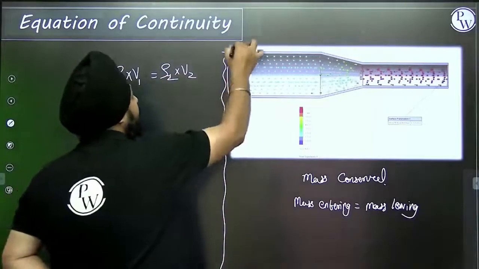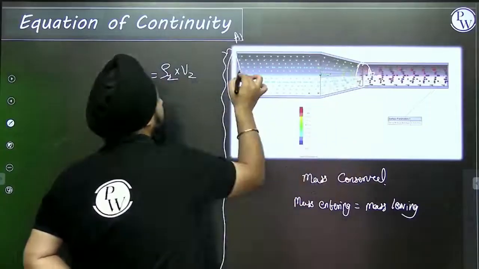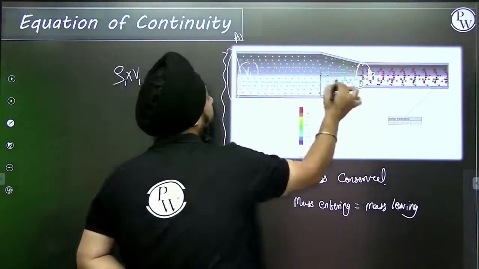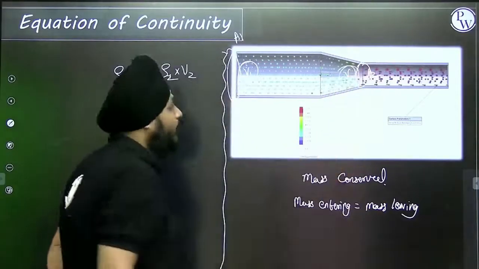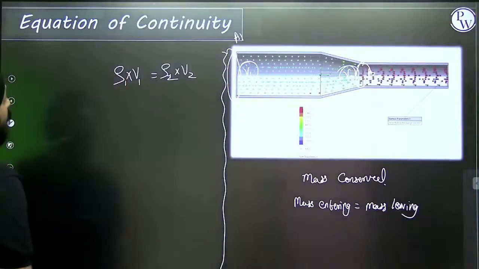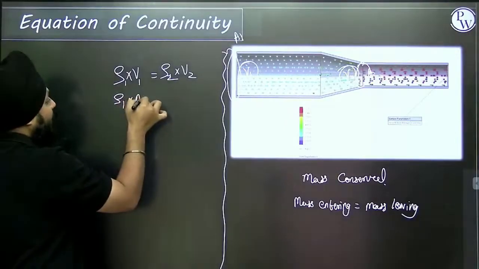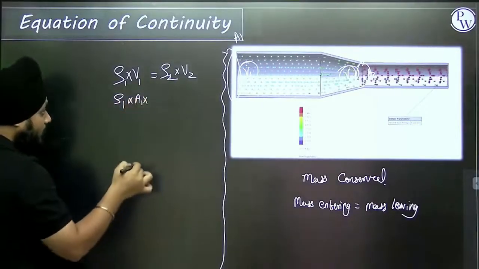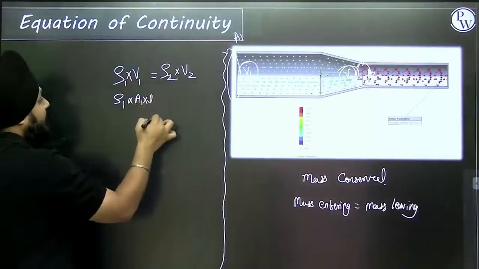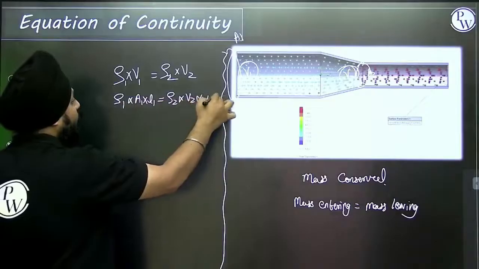Suppose this part has the area A1, this part has the area A2, the velocity at this part is v1 and the velocity at this part is v2. So can I consider volume as the area of cross section into length L1, and area of cross section into L2.